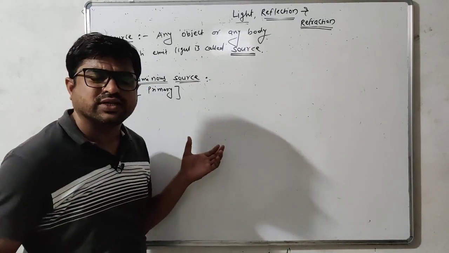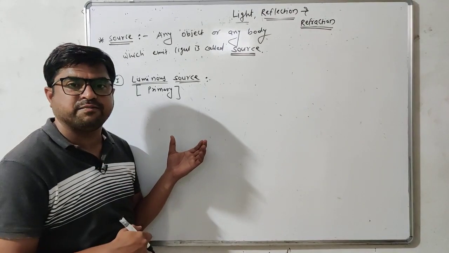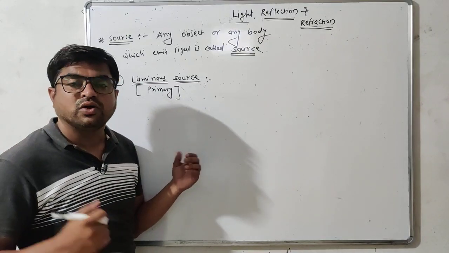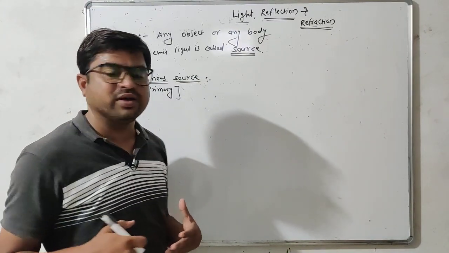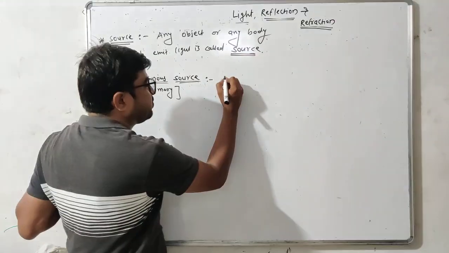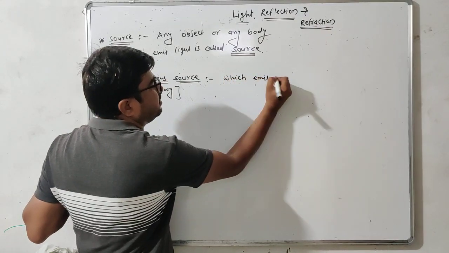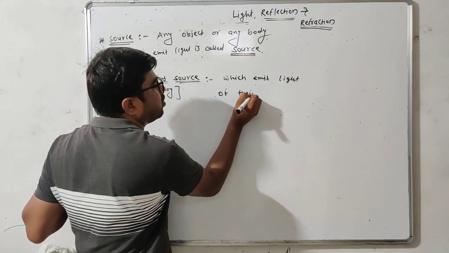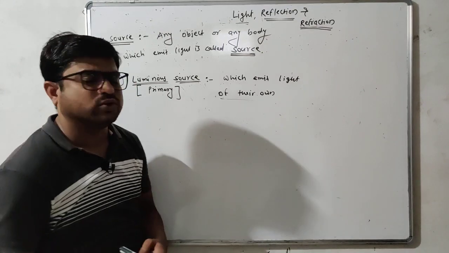In luminous sources, light is produced by themselves, like the sun or an electric bulb, which generate light inside them. Such sources, which emit light of their own, are called luminous sources.